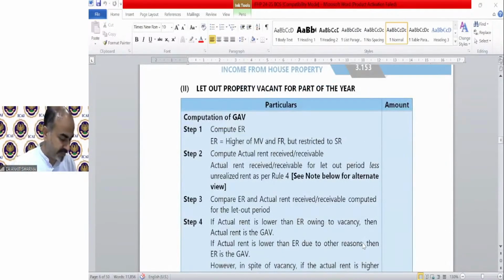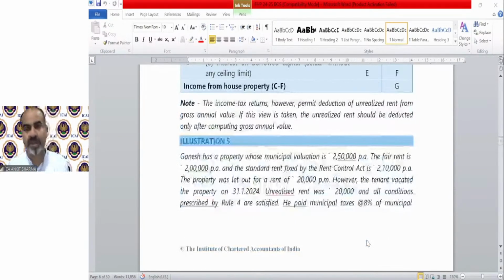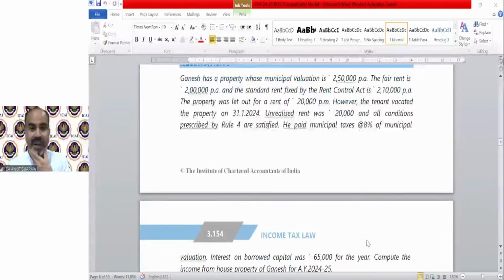Next is illustration number 5, which is for vacancy. This is what we are going to solve. Illustration number 5, page number 3.153. Now, Ganesh has a property whose municipal valuation, let me solve it separately. Illustration 5 says that Ganesh has a property, municipal valuation is 2,50,000. The fair rent is 2 lakh rupees.